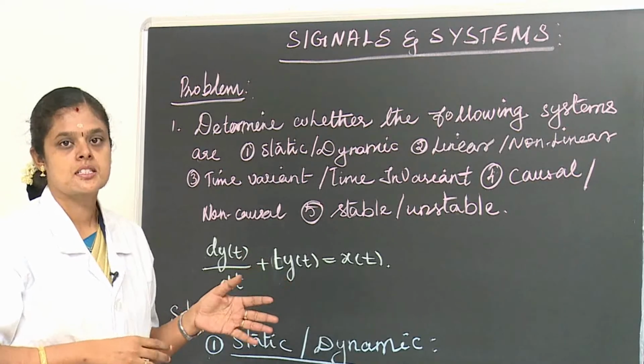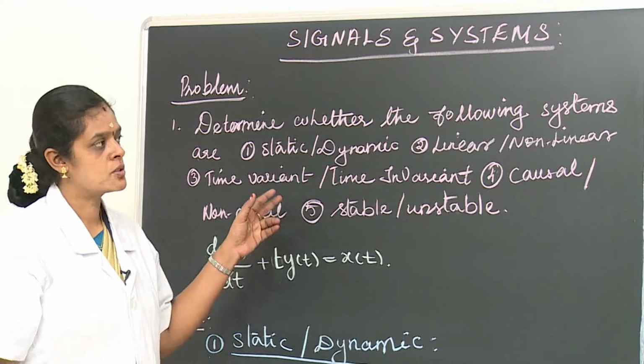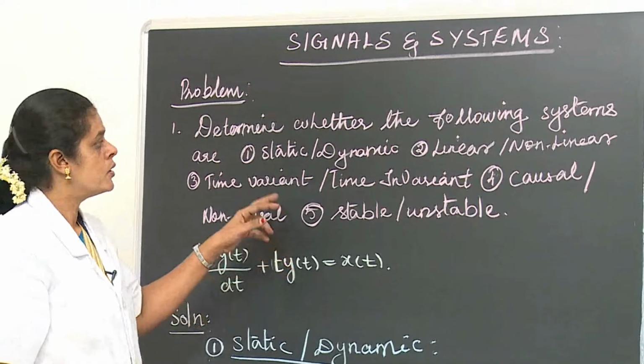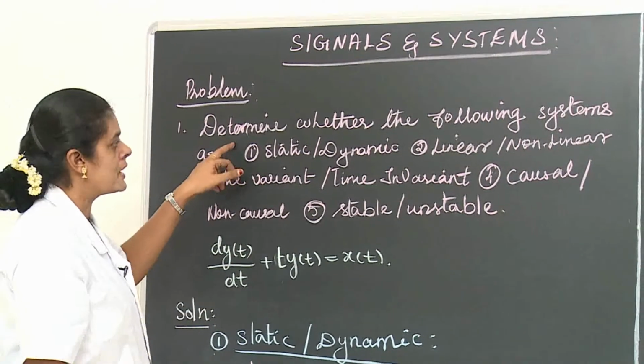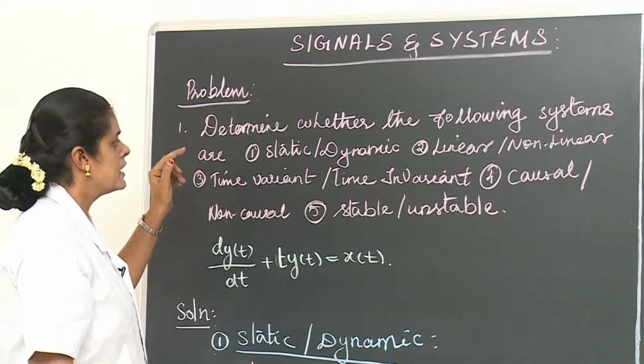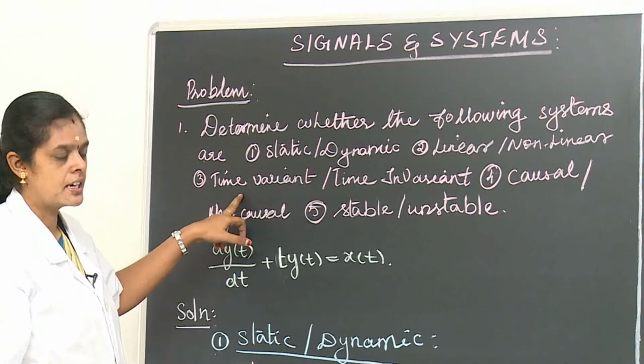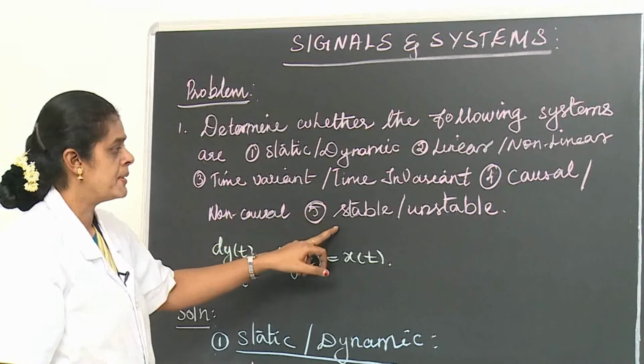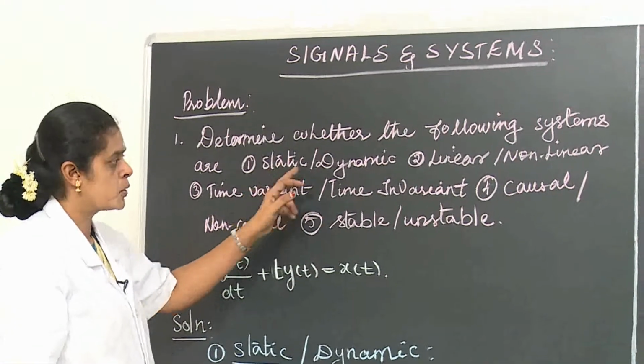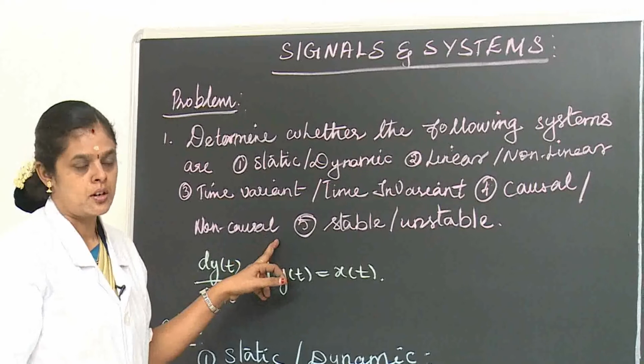So last class we discussed the problems. Here also we discuss one more problem, covering invariant, causal and non-causal, and stable and unstable. So here we prove the properties, right?